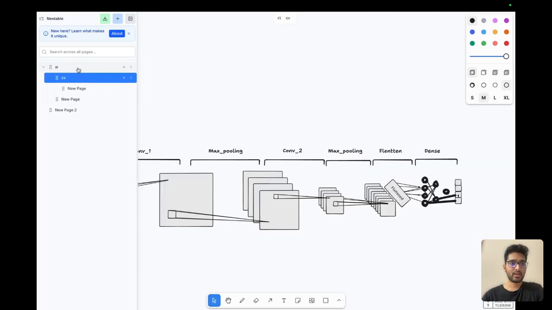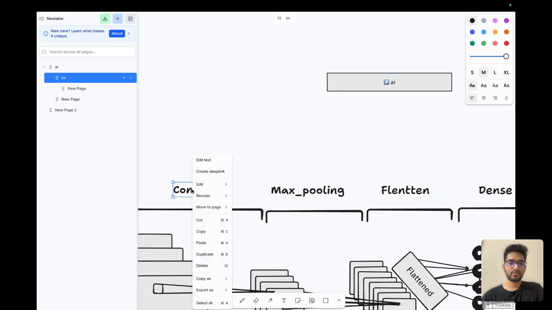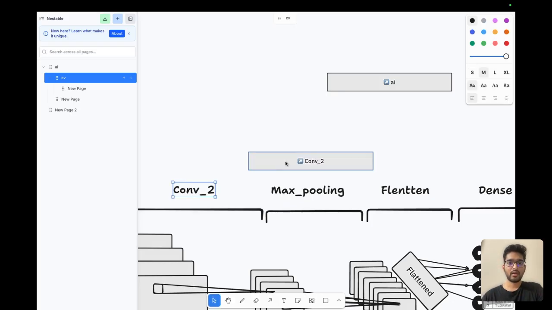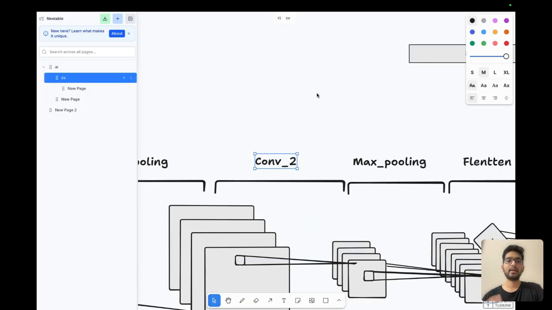I can do the same thing for AI, where I can drag the AI onto CV and it'll create a deep link for AI. Now, the deep linking is not limited to pages. Anything can be a deep link. So I can take convolution 2, right click and create a deep link. And this thing, I can move it to AI or any other random page. And whenever I double click, it'll go to the CV page and also highlight that specific shape as well.